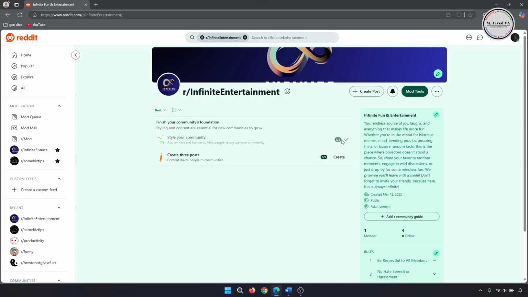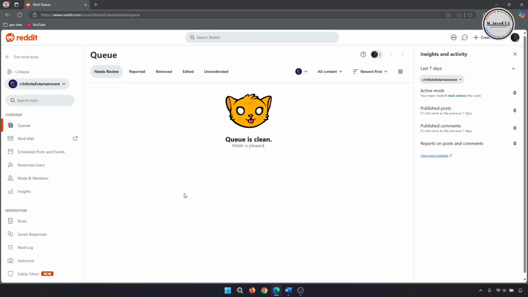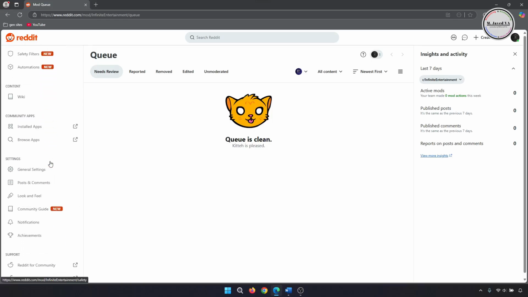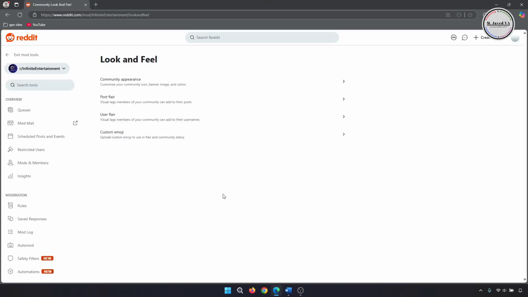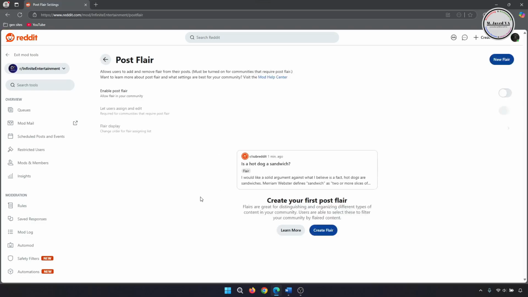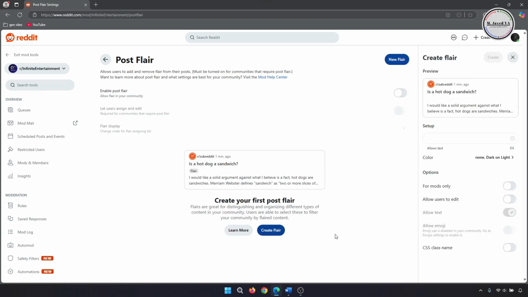Now let's create post flares before creating the first post. To create post flares, go to the Look and Feel tab under Mod Tools and click on Post Flares. Then click here to create your first post flare. Now name it whatever you want.